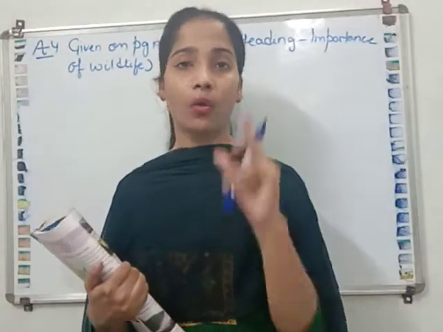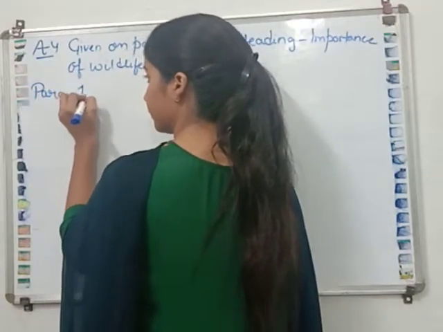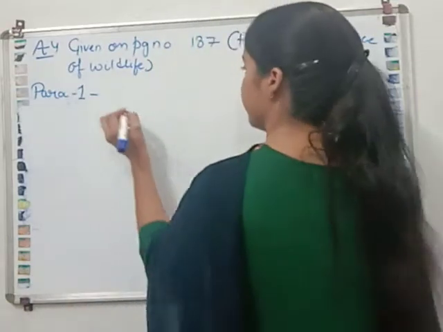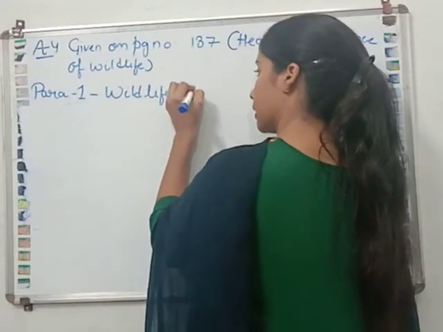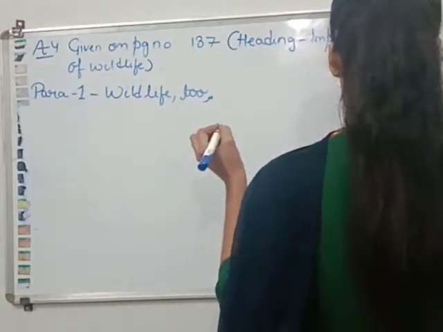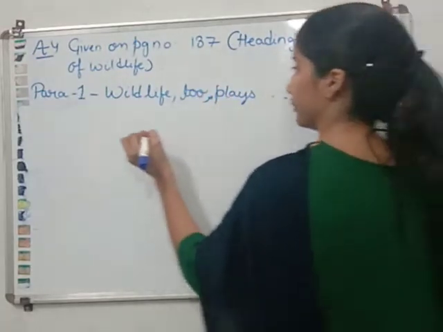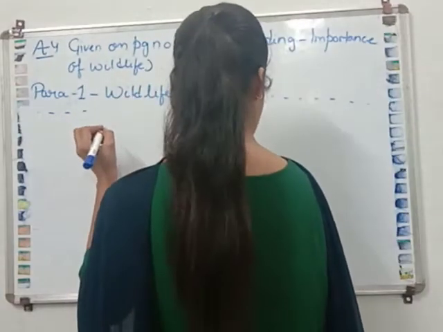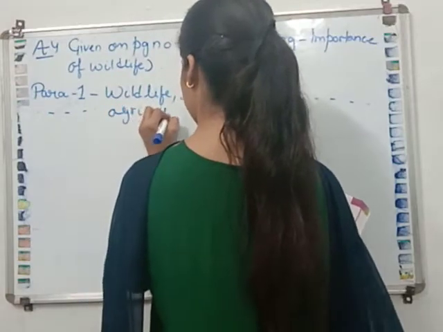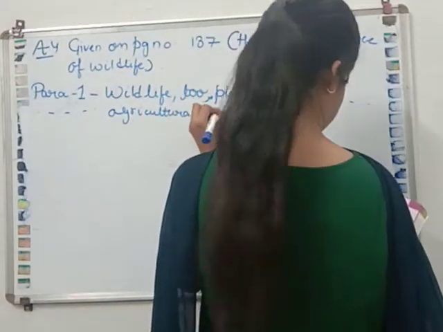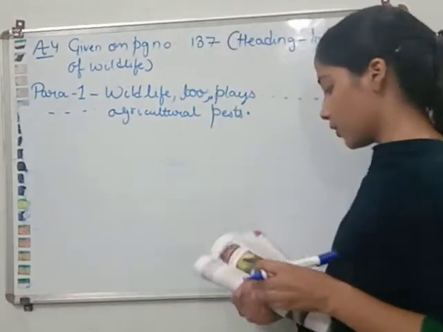Para 1. Wildlife too plays a role in controlling agricultural pests.